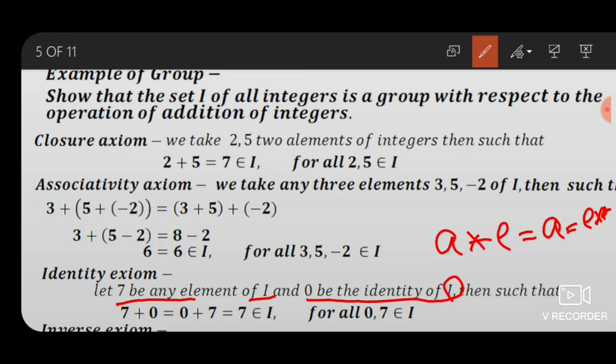So 7 be the element of I and 0 be the identity of I. So 7 plus 0 equals 0 plus 7 equals 7, which also belongs to I. Then for all 0 and 7 belonging to I, we can say that the identity axiom is satisfied.